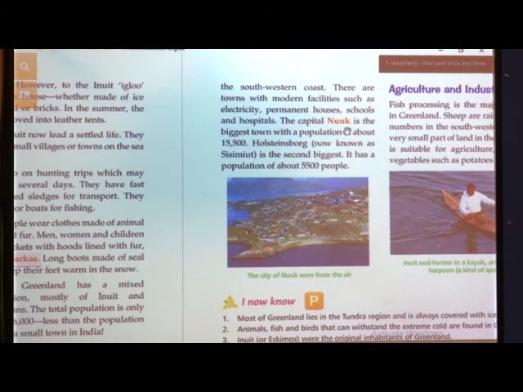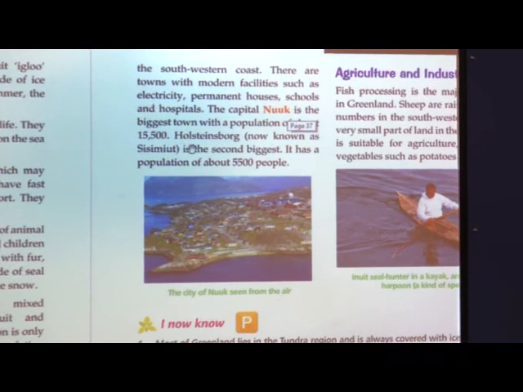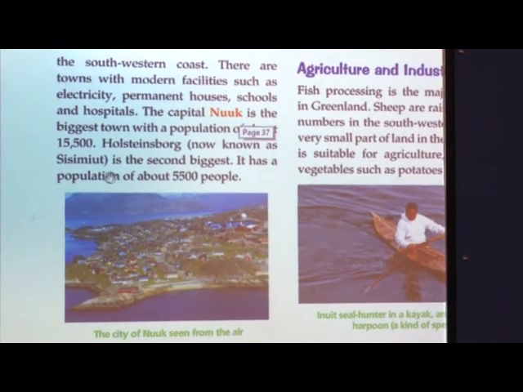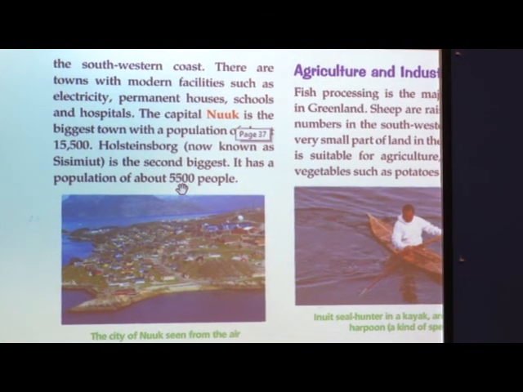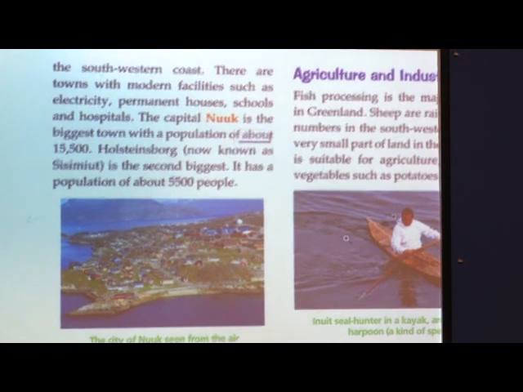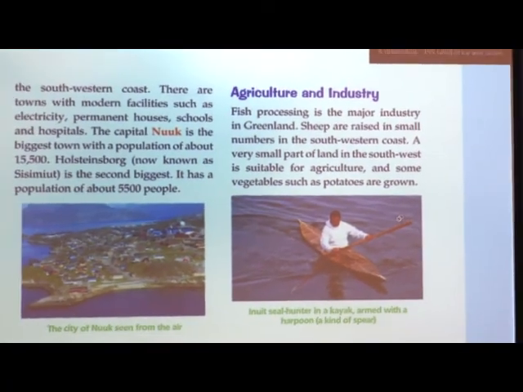In all of Greenland it is 56,000. In its capital Nuuk it is 15,500, and Holstenborg, now known as Sisimiut, is the second biggest, with a population of 5,500.